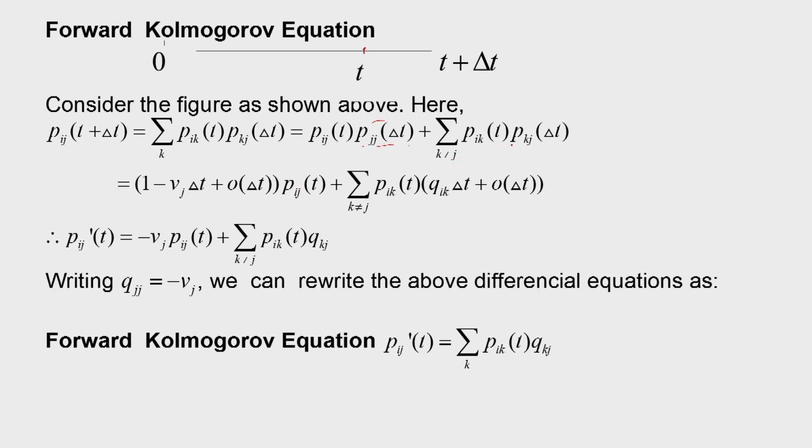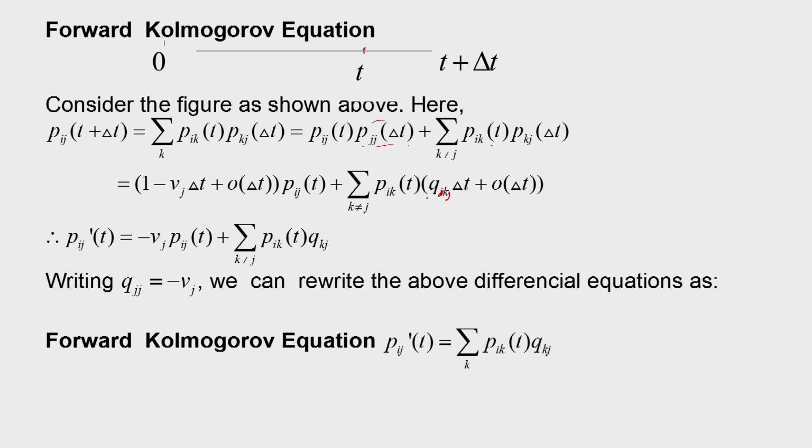Similarly, here also I use lemma 2 to get this term: Pkj delta t is equal to Qkj delta t plus o of delta t. So, that we have written using lemma 2.